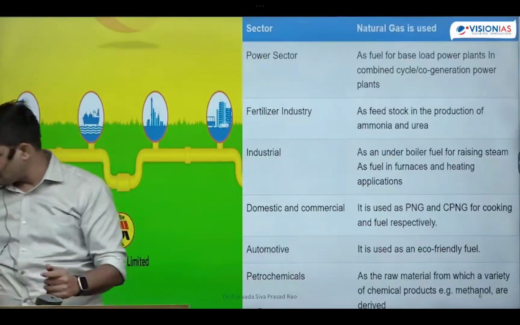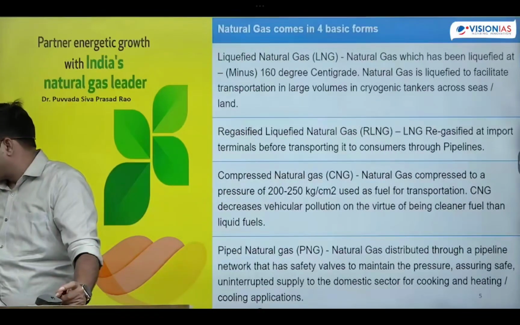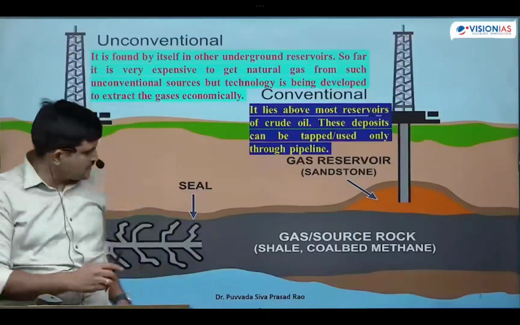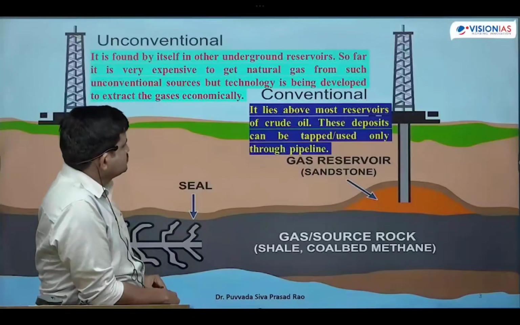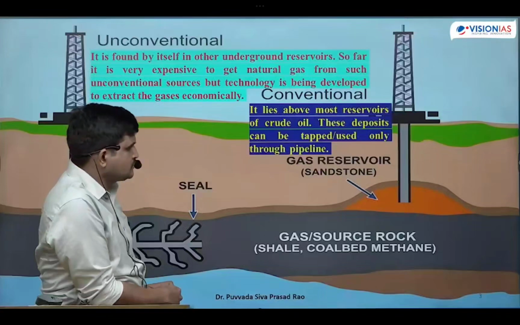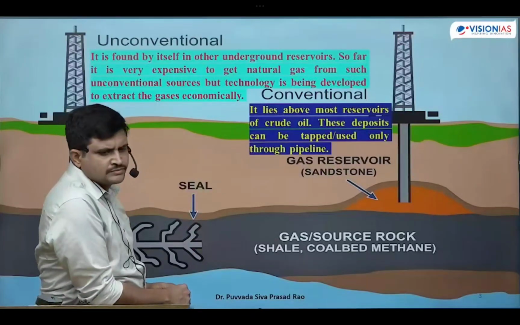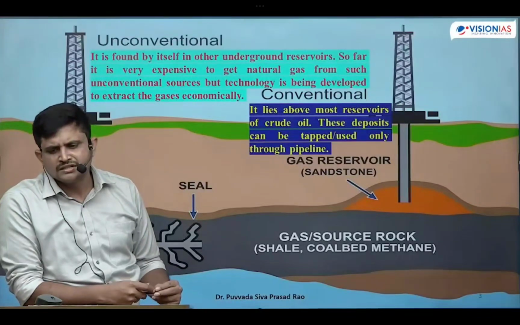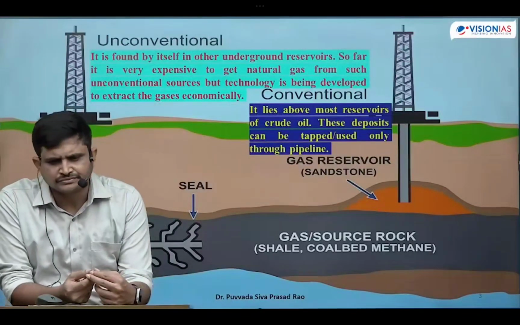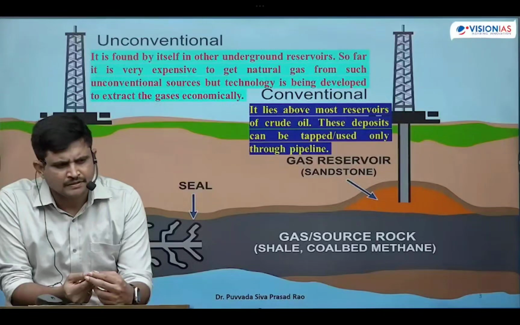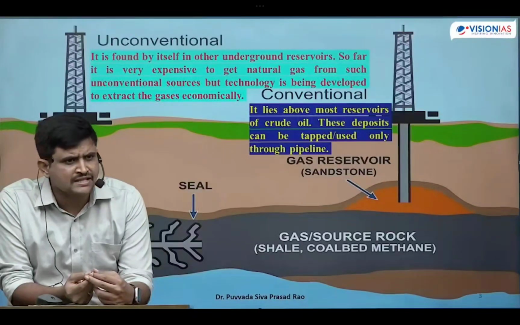Okay, next one is natural gas. Natural gas is of conventional and unconventional types. Due to the advancement in technology, natural gas resources were identified in the deeper layers of the earth crust, such as shale gas, coal bed methane, as well as gas hydrates.